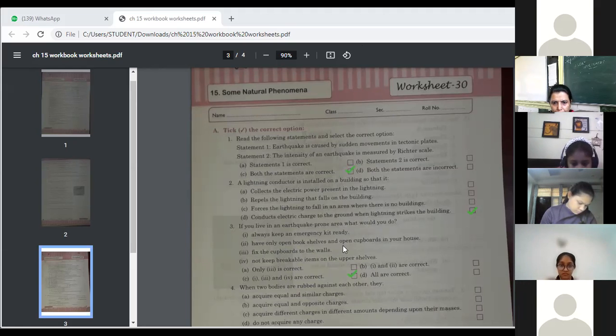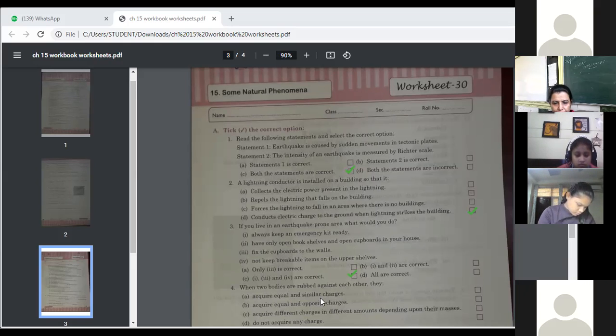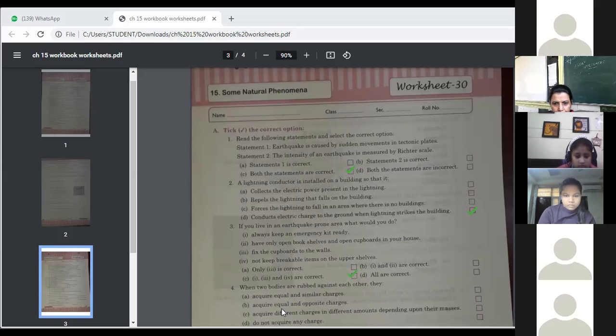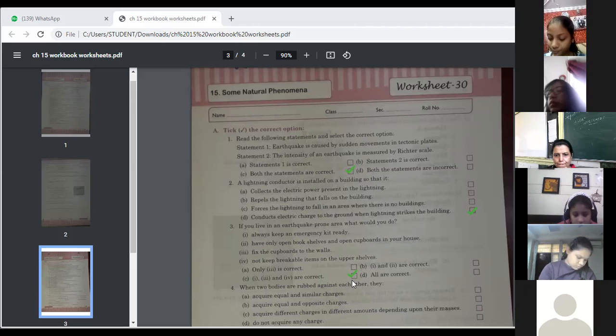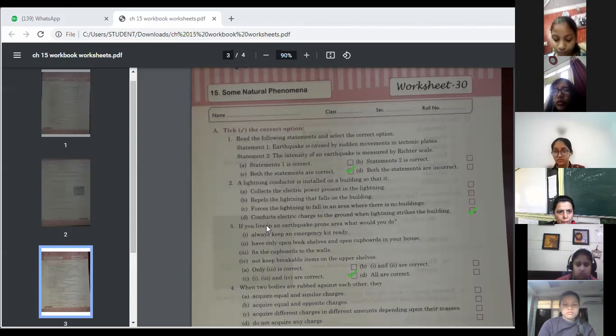Next: when two bodies are rubbed against each other, what happens? They acquire equal and similar charge, equal and opposite charge, different charges in different amounts, or do not acquire any charge. Yes, Neha, you have raised your hand.